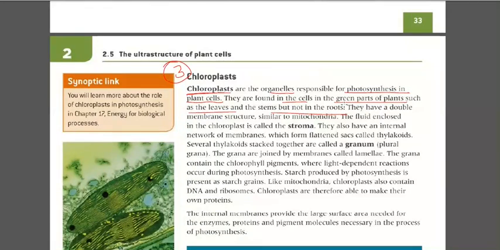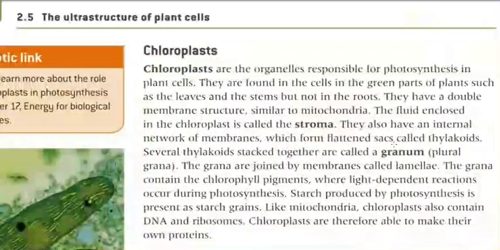They have a double membrane structure similar to mitochondria. As with the mitochondria, they also have a double membrane structure. The fluid enclosed in the chloroplast is known as stroma. They also have an internal network of membrane which forms flattened sacs called thylakoids. Flattened sacs means flattened bag-like structures, which are known as thylakoids. Okay, clear?